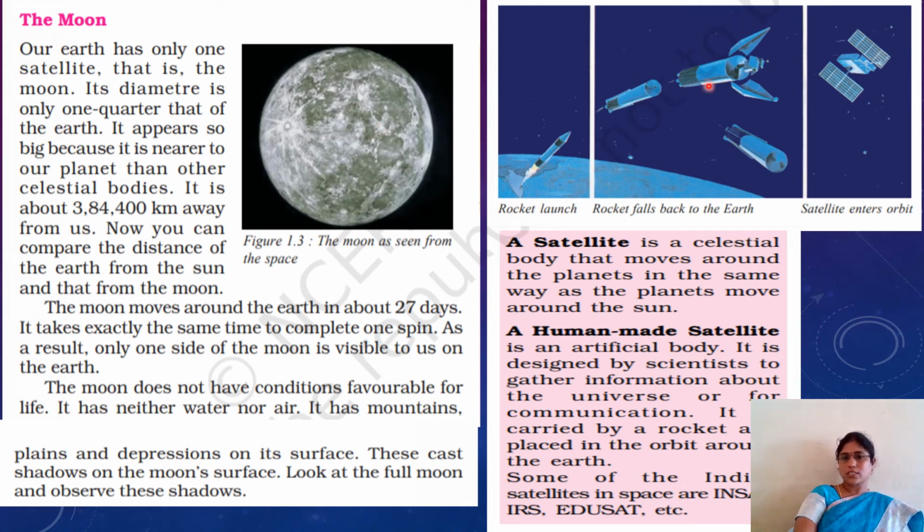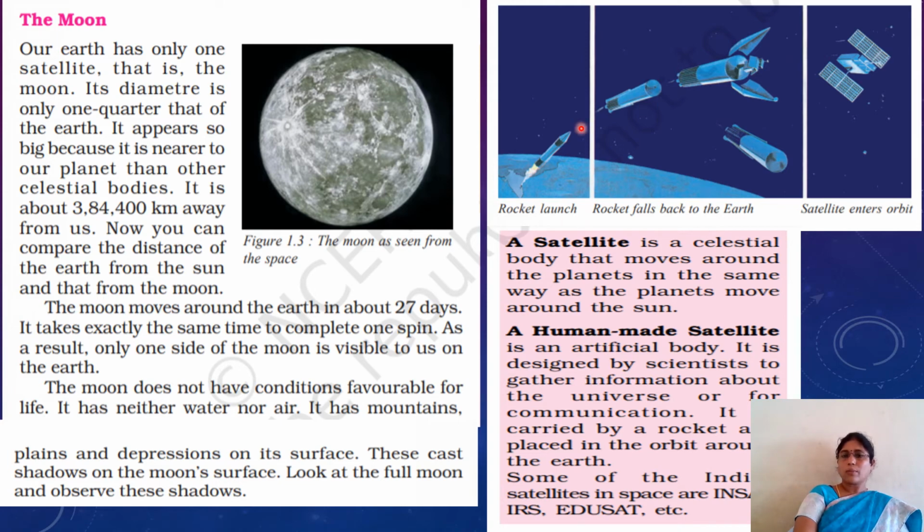Now, coming to satellites. This satellite is a natural satellite. Now I am going to explain about artificial satellites. These artificial satellites are used by humans to do research on the planets, about their life, what kind of environment is there, whether the planet has life or not, water. Not only for that, but for telecommunications too, yes or no, for mass communications, news channels, everything, we are using satellites nowadays for clarity.